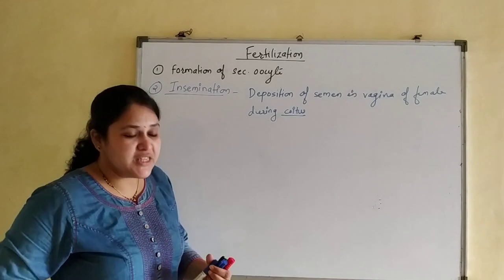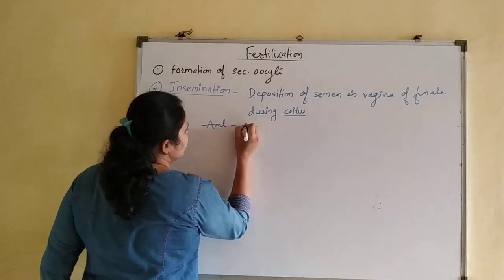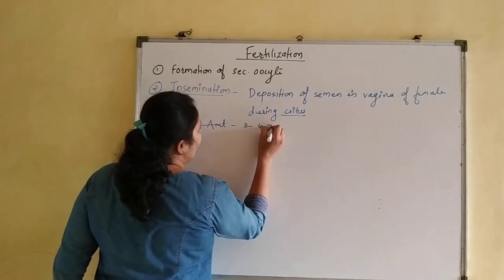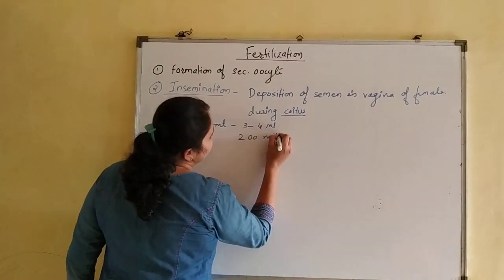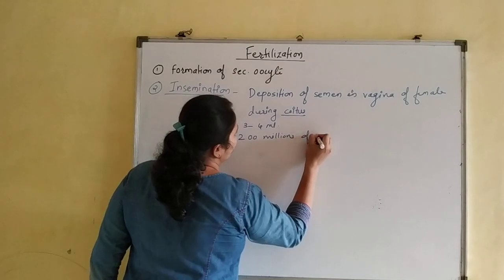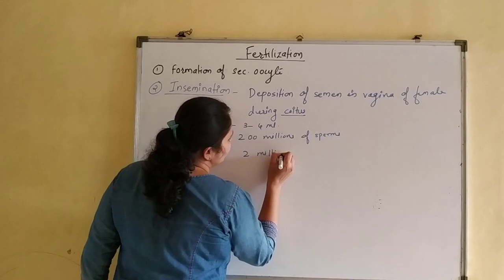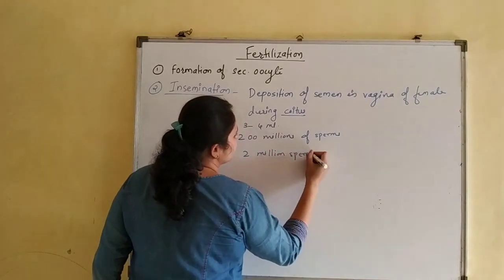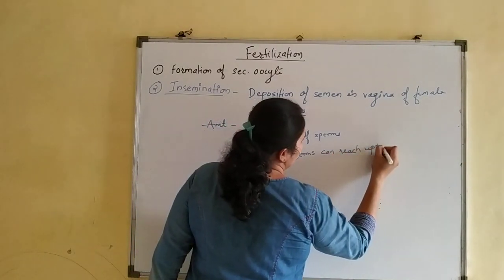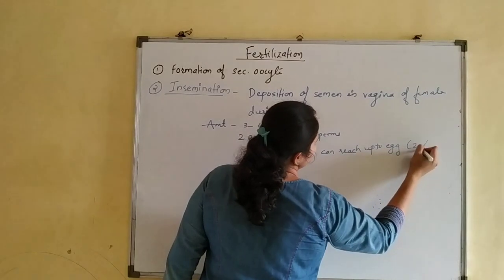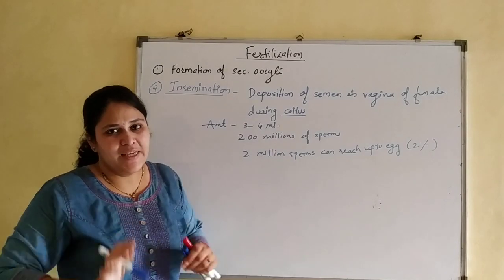How much amount of semen is deposited? The amount or the volume of semen deposited is 3 to 4 ml. This consists of about 200 millions of sperms. But from that, only 2 million sperms can reach up to the egg cell. So only 2% of sperms succeed in reaching the egg cell.